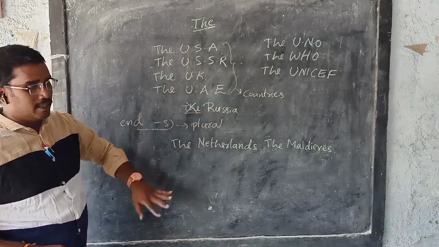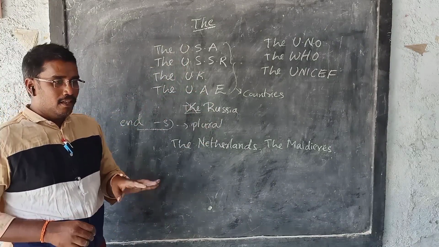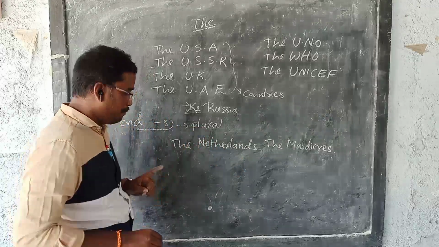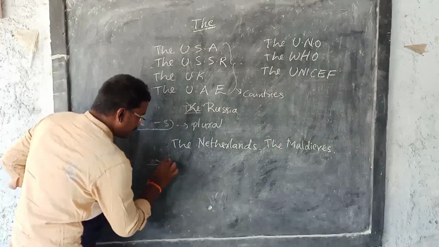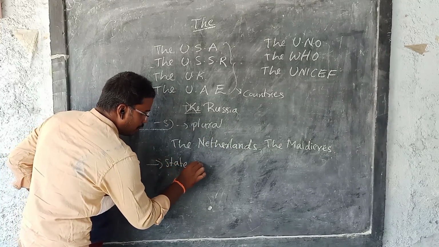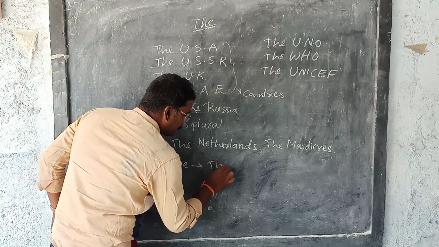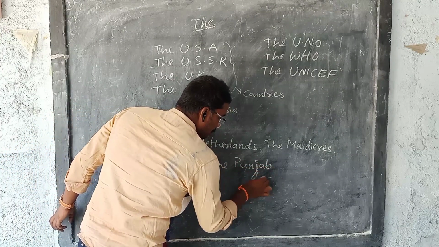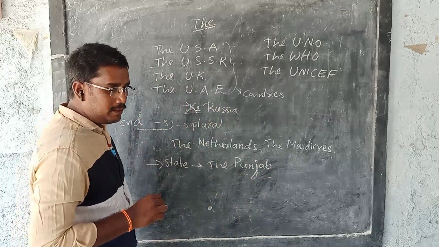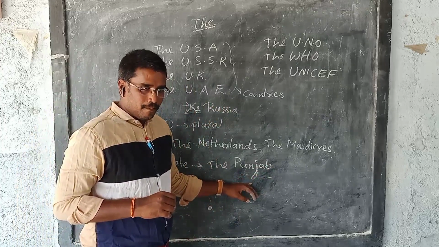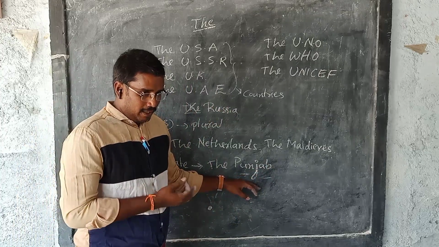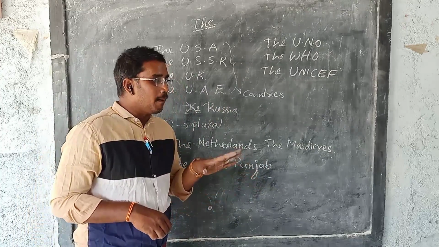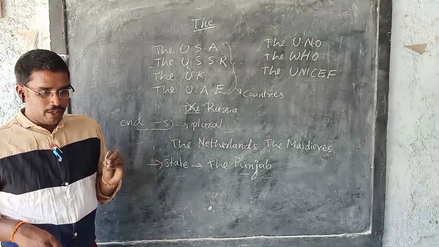Only some countries have the article, and no state is supposed to use the article the, except Punjab. In India, no state name takes the article except the Punjab. We use the Punjab because nobody kept this name; it was taken from the place. Punjab is Panch Aap. Aap means river, panch means five.